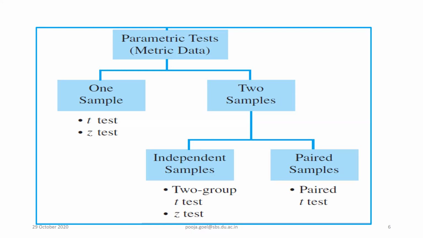There are two kinds of parametric tests. We have divided them on the basis of samples: one sample and two samples. Within two samples, we have further classified independent samples and paired samples. Paired sample is simply the pre-test and post-test, meaning before this treatment and after this treatment. Paired means the respondent will be the same in the paired test, but in the other case, there would be only individual respondents.